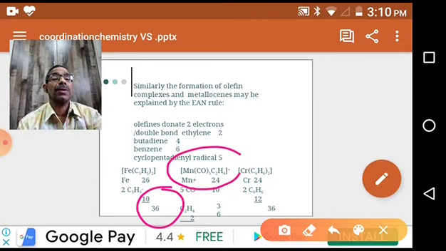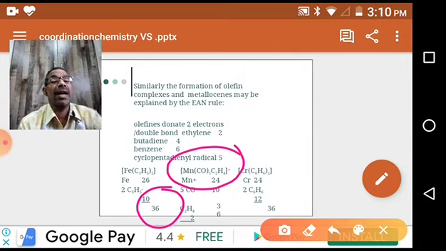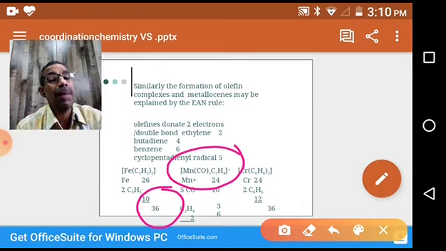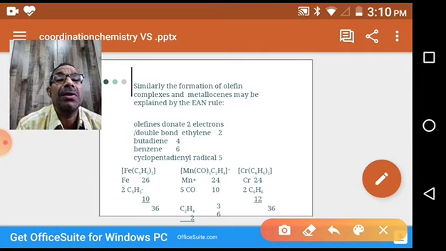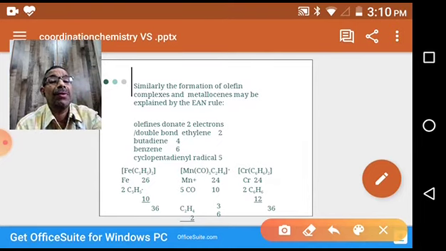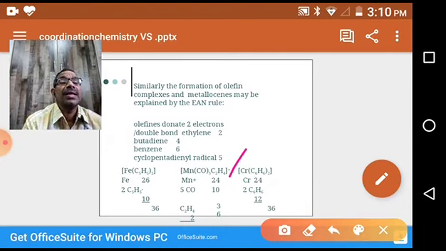Coming to another example, it is a manganese complex. The name of the compound is pentacarbonyl ethylene manganese. Manganese is plus 1. The complex charge is plus 1, so manganese also possesses plus 1 charge. So primary valency is +1, secondary valency is 6. Manganese atomic number is 25, minus 1 is 24. So it lost one electron during the formation of this complex. That's why the Mn plus ion has 24 electrons.